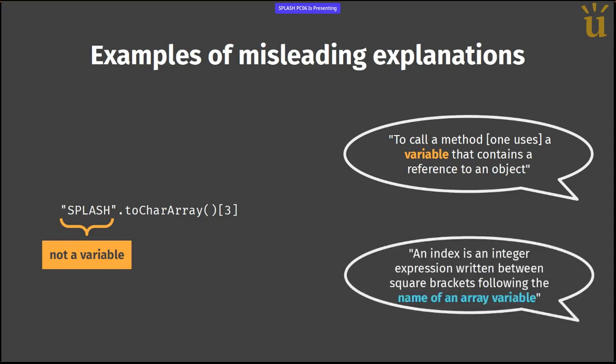Here's another quote. "An index is an integer expression written between square brackets following the name of an array variable." Now, here we have an array access expression, but what's on the left of the square brackets is not really a name. It's an entire expression. It might be a name in simple cases, but that's not showing the full flexibility of the language.